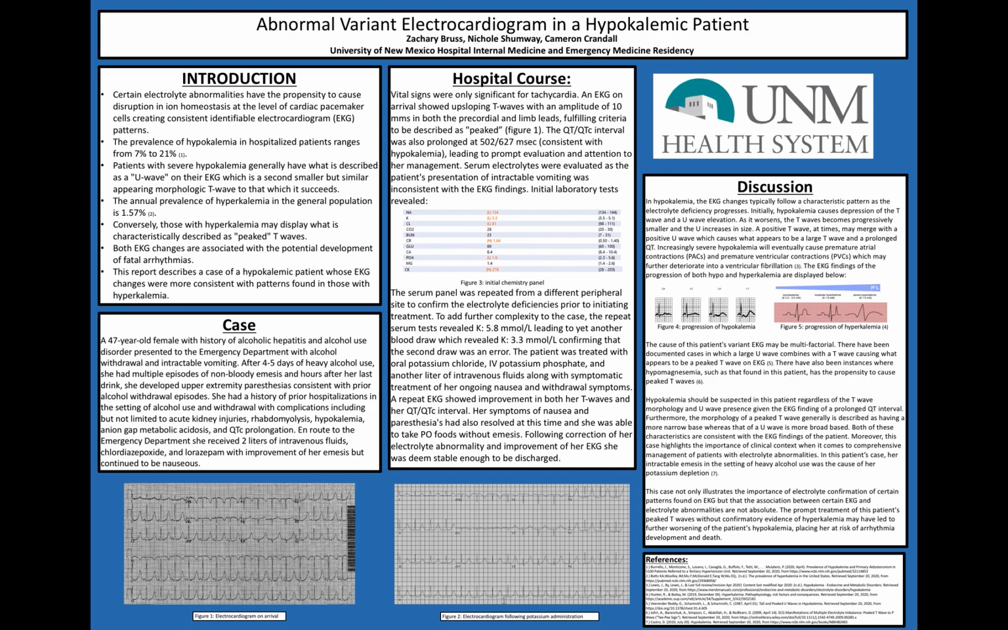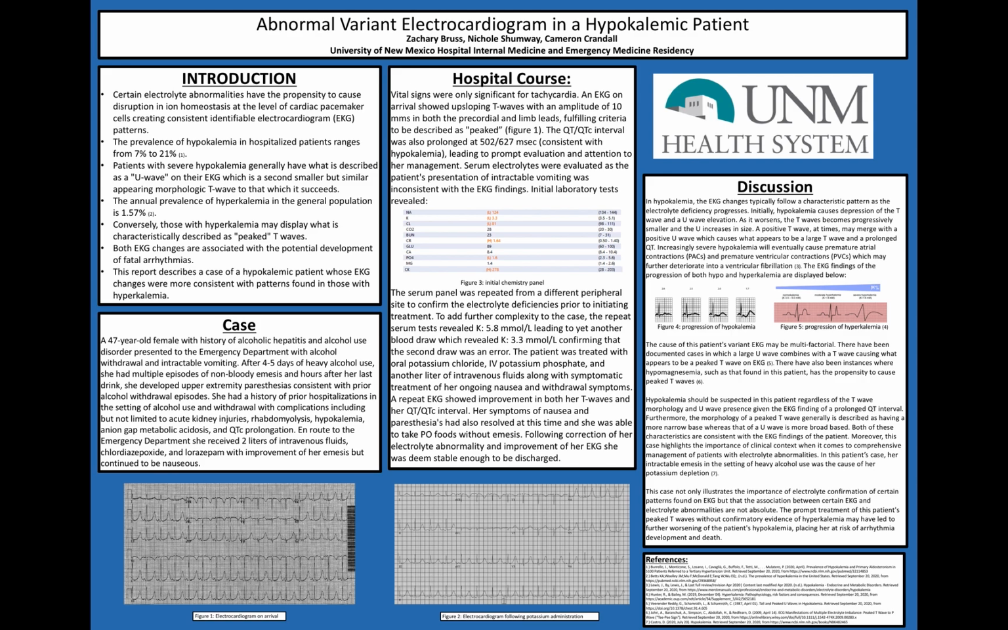Introduction. Certain electrolyte abnormalities have the propensity to cause disruption in ion homeostasis at the level of pacemaking cardiomyocytes, creating consistent and often identifiable EKG patterns. The prevalence of hypokalemia in hospitalized patients ranges from 7% to 21%. Patients with severe hypokalemia generally have what is described as a U wave on their EKG, which is a smaller second wave but similar in appearance to the morphologic T wave that precedes it.